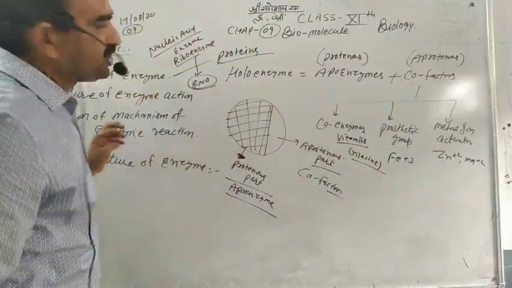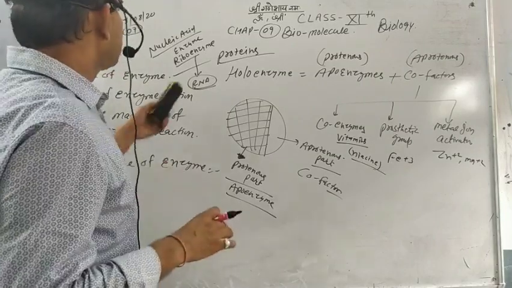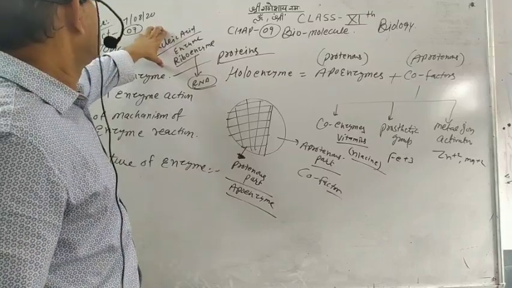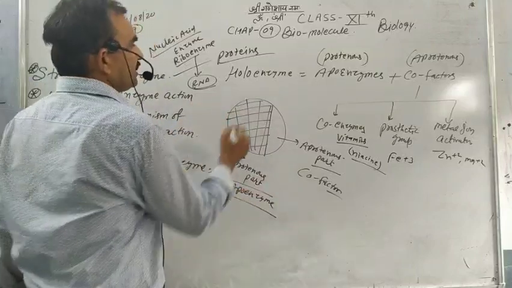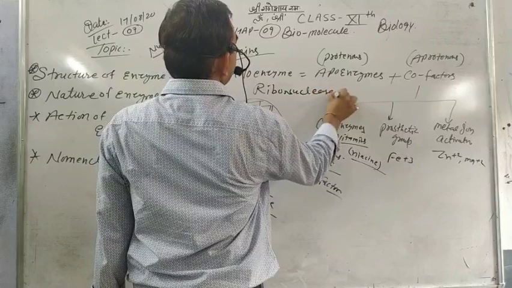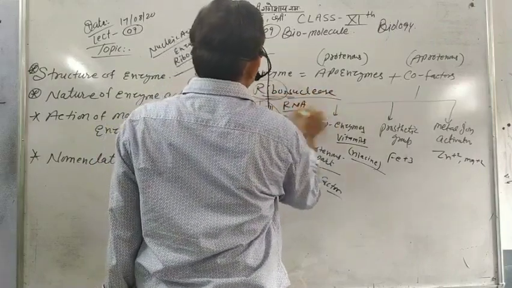The topic is the nature of enzyme action. How do the enzymes work, how do enzymes react? Some of the enzymes work to digest nucleic acids, like ribonuclease. It digests the ribonucleic acid, RNA.